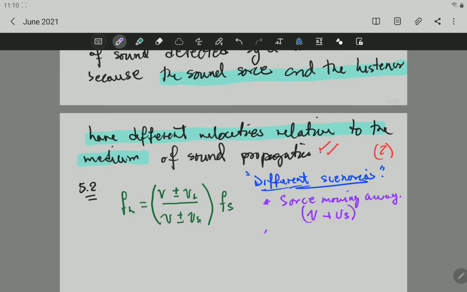All right. Second scenario is when the source is moving toward. It's moving toward. Therefore, the speed of sound will be minus the speed of the source.